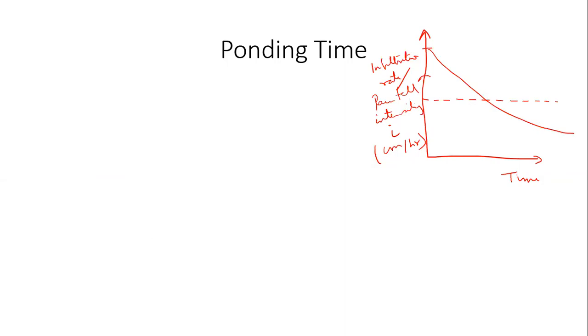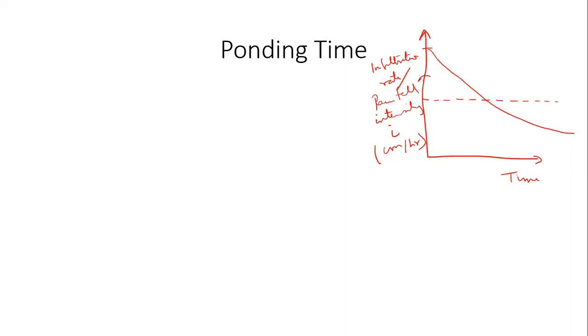Okay, so this dotted line is representing the rainfall intensity. The solid line is representing the soil's capacity to infiltrate water as a function of time. So now tell me, at what point will the water start to pond at the land surface? At the intersection point, right?